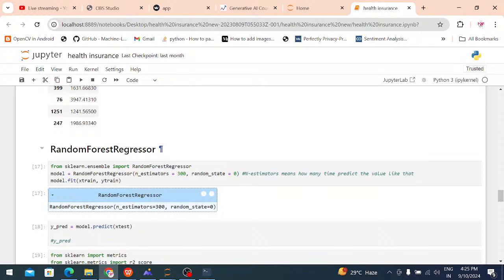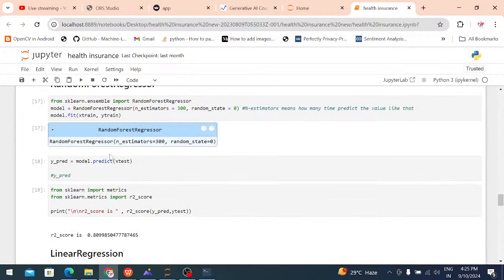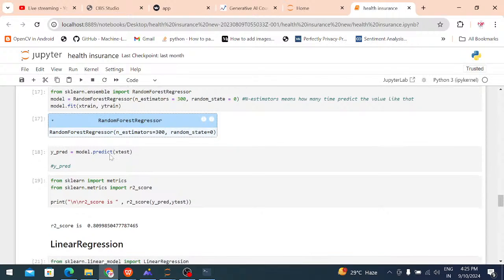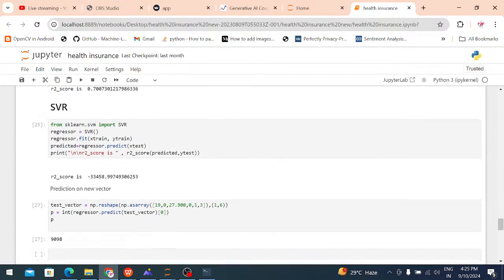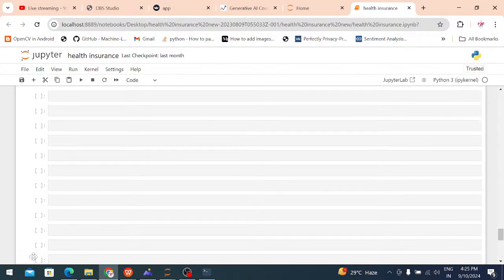For example, if this type of environment was there previously and in the future this type of environment is also there, it means 90% is working exactly. That is the purpose we are using machine learning algorithms. After that, it shows the accuracy result. This is the backend code. In the backend we are using the Python language.